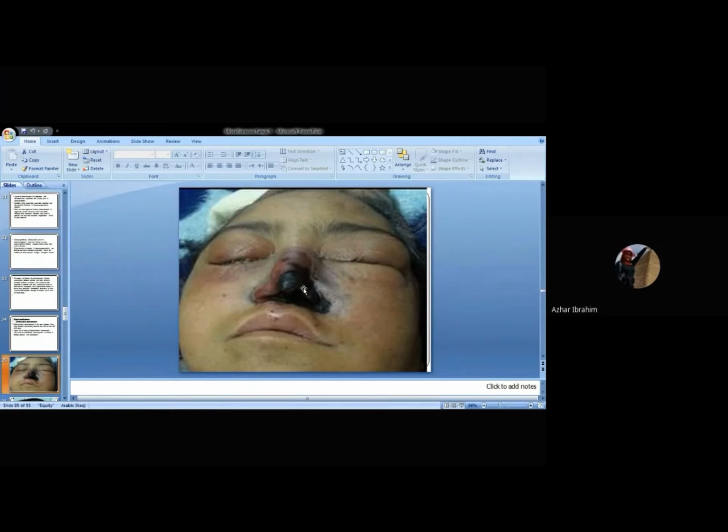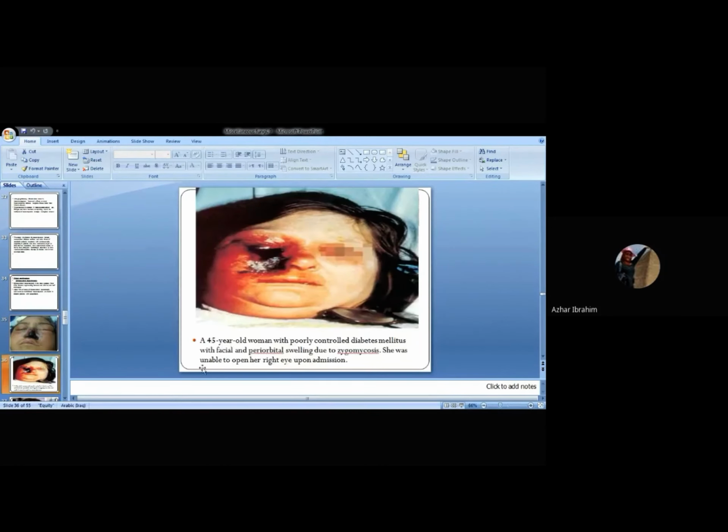Like aspergillus. If you remember, I said it causes ischemia. Also here, the same blackish color, ischemia, because the hyphae plug the blood vessels, causing the ischemia. This is another picture of a 45-year-old woman with poorly controlled diabetes mellitus with facial and periorbital swelling due to zygomycosis. Zygomycetes are a type of mucormycosis.